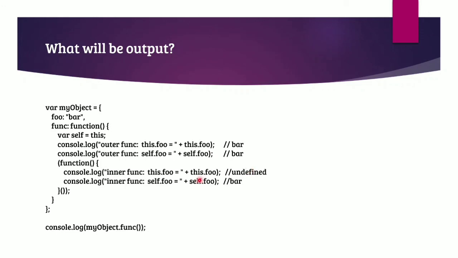After this statement, we have written self.foo. Self is storing the value of this, so that's perfectly fine, not a problem. That's the reason it will give the value of bar. Simple. Like I explained, you can also explain it to an interviewer, and surely he will be impressed. Once we are clear with this whole concept, it's time to switch to our next video tutorial.